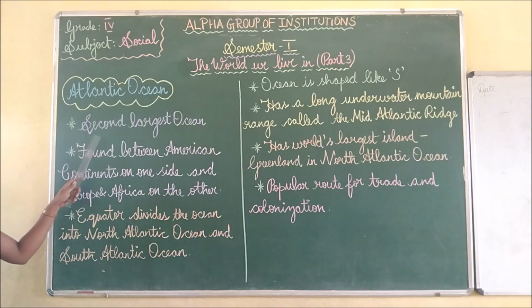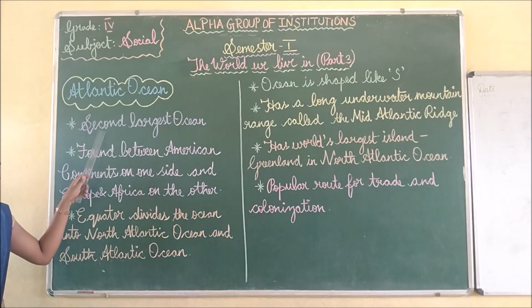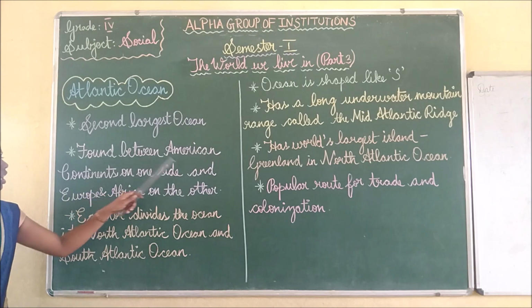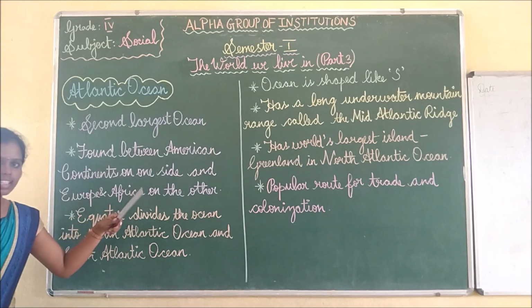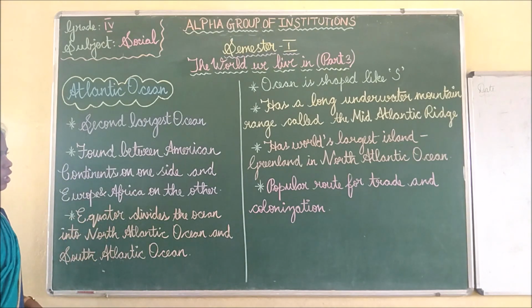What are all the points? It is the second largest ocean. It is found between the American continents on one side and Europe and Africa on the other. The equator divides the ocean into the North Atlantic Ocean and the South Atlantic Ocean.